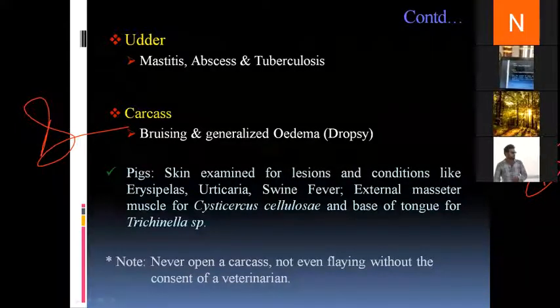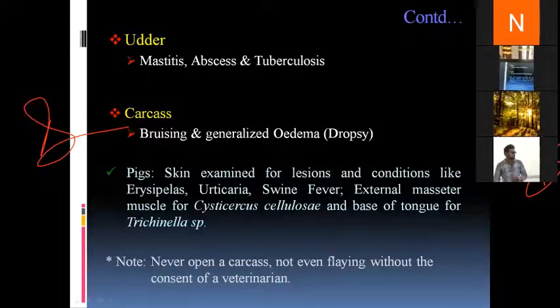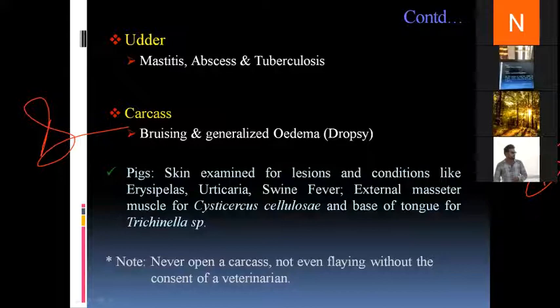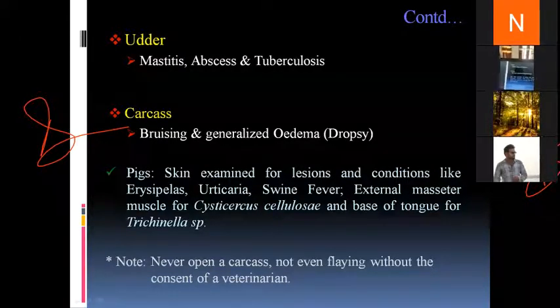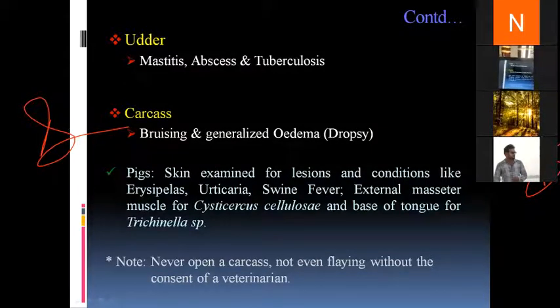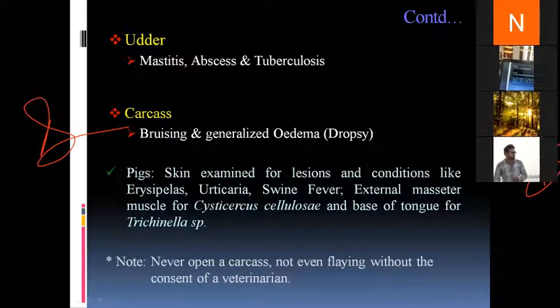As we have discussed earlier, in pigs, the external masseter muscle is looked at for cysticercus cellulosae, and the base of the tongue is looked at for the presence of Trichinella species. Now, one of the most important things while conducting a postmortem examination is that one should never open a carcass without the permission of a veterinarian. A process as simple as flaying should be disregarded if a veterinarian does not permit.